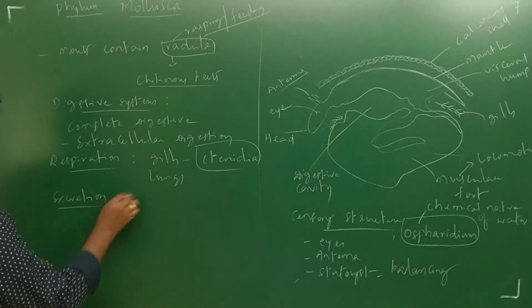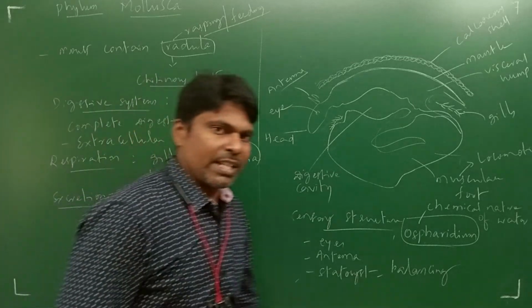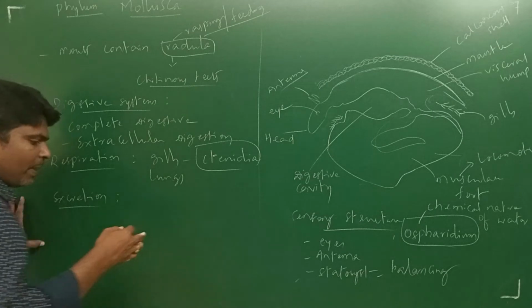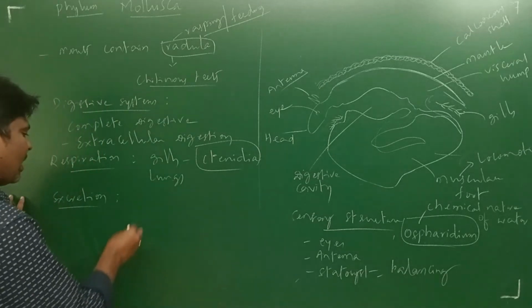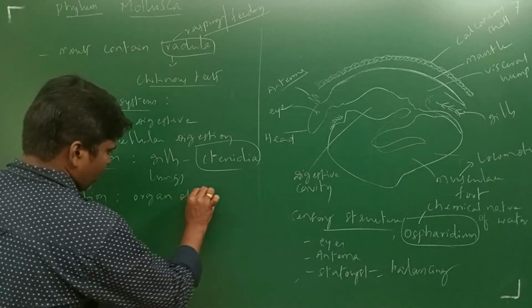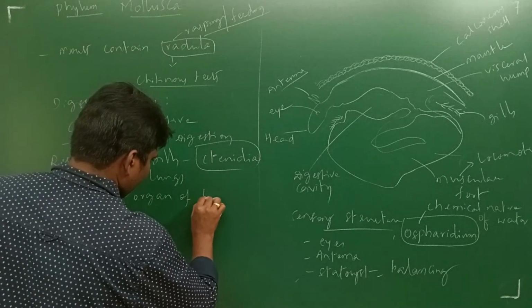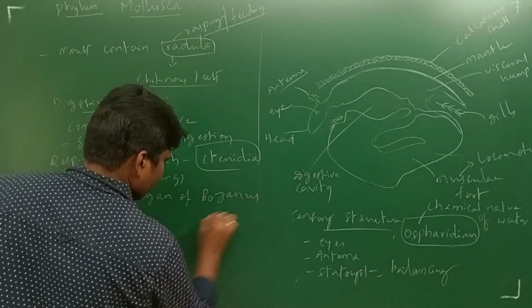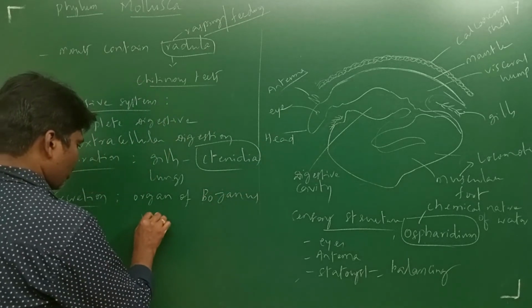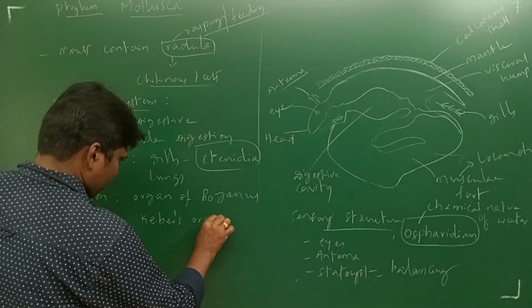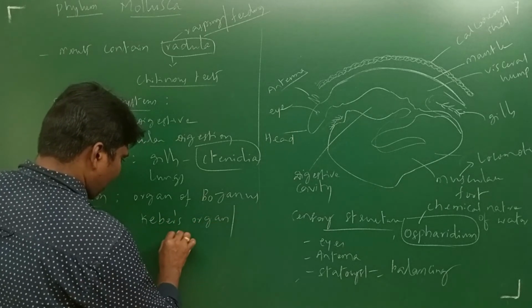The gills also take part in excretion. Here there is also a special organ that we call the organ of Bojanus. Next, another organ, Keber's organ, also known as the pericardial gland.